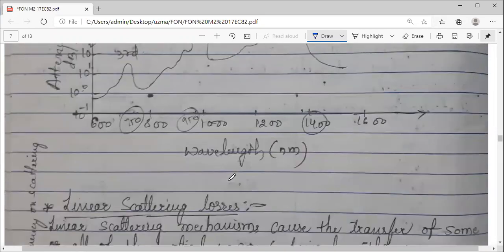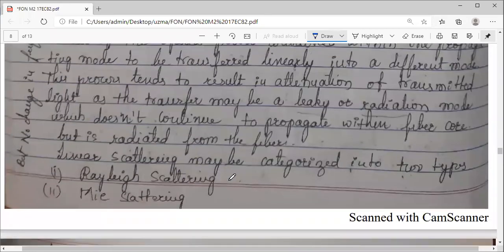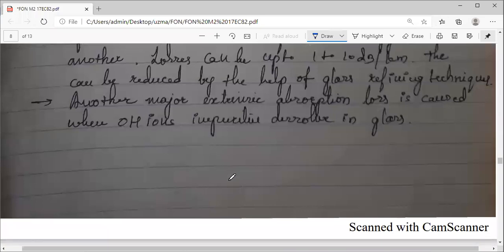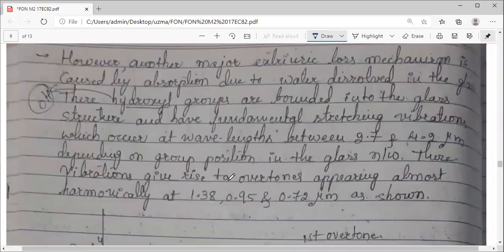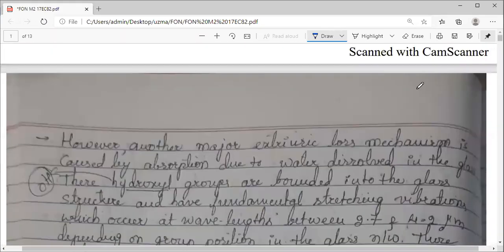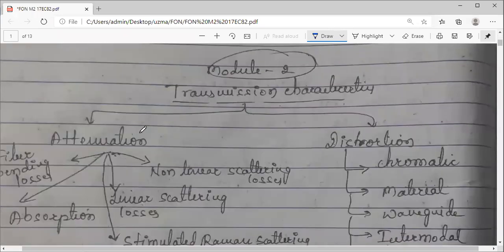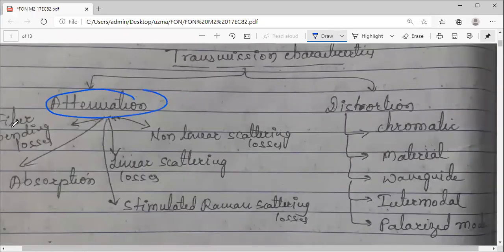So we have seen this much. Today we are going to look at the linear scattering losses. When we started module 2, we saw that in attenuation there are many different mechanisms which cause attenuation. We have seen the material absorption. Now we are looking at the linear scattering losses.